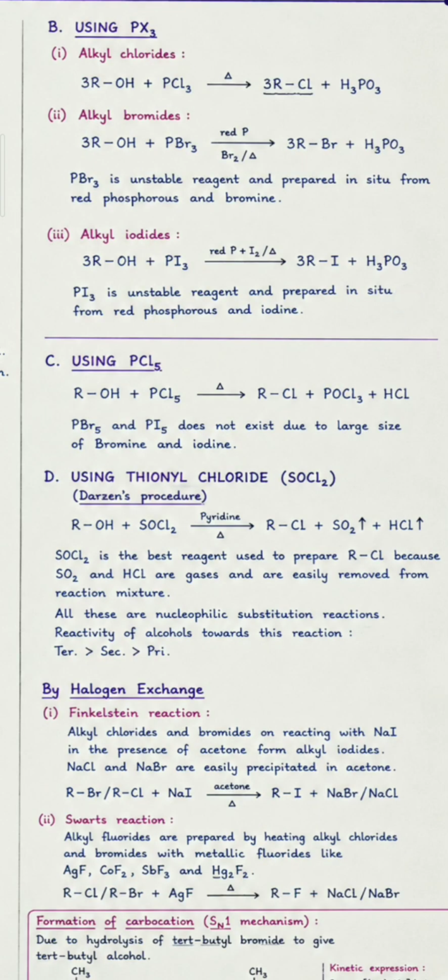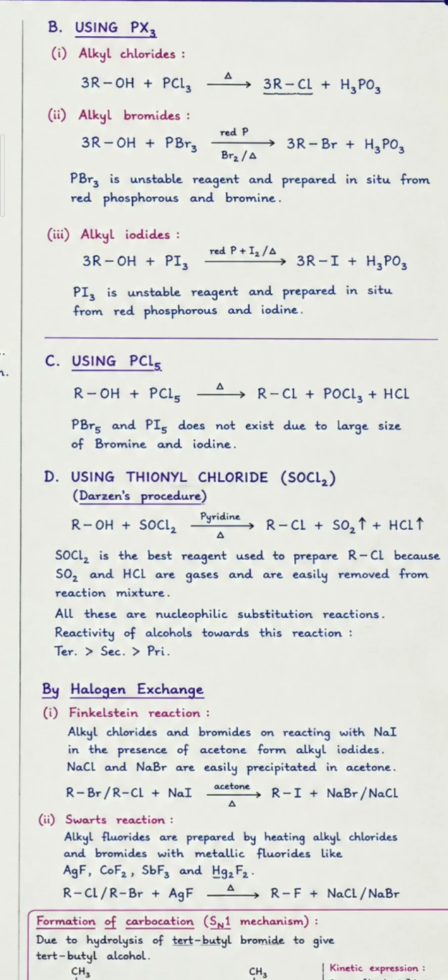Next one is using PX3. Alkyl chlorides: when alcohols are treated with PCl3, it gives RCl and H3PO3. Alkyl bromides: when alcohols are treated with bromine and PBr3 in the presence of red phosphorus, and by heating, it gives 3RBr plus H3PO3. PBr3 is an unstable reagent and is prepared in situ from red phosphorus and bromine.